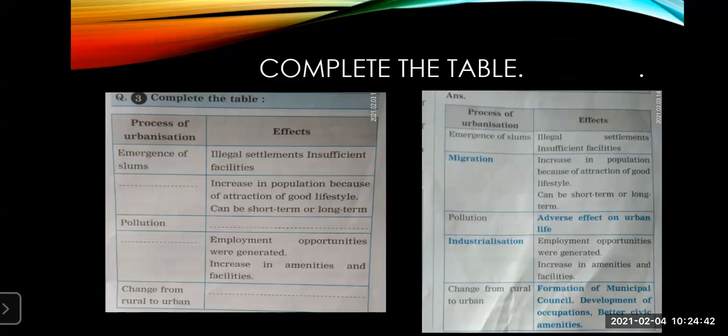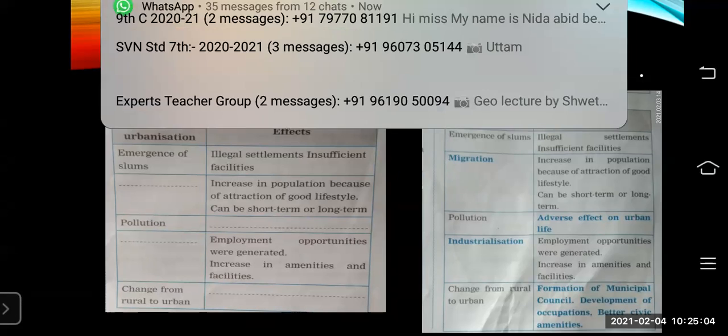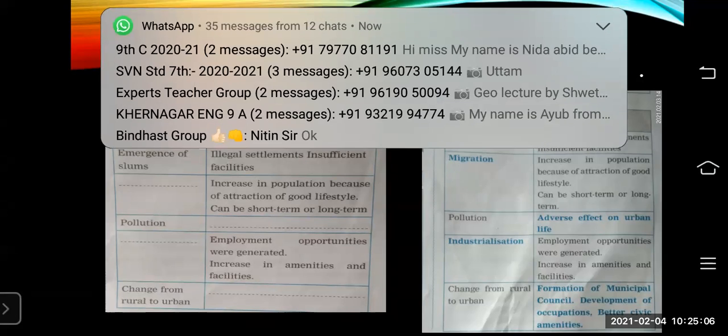Now next is the change from rural to urban. How does a rural area change into urban? When a municipal council is formed, occupations develop and better civic amenities come to any village. For example, if a small village is slowly developing, factories and industries come over there.